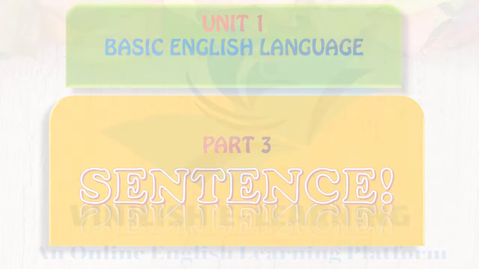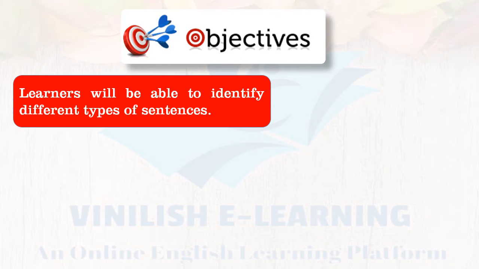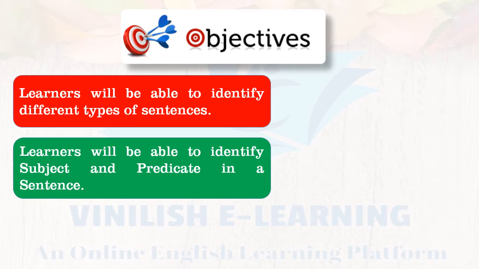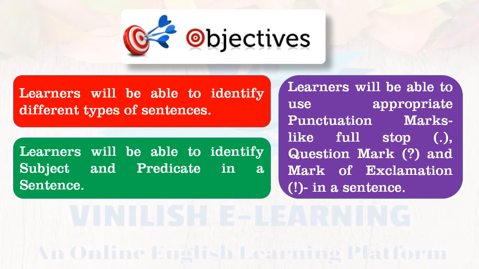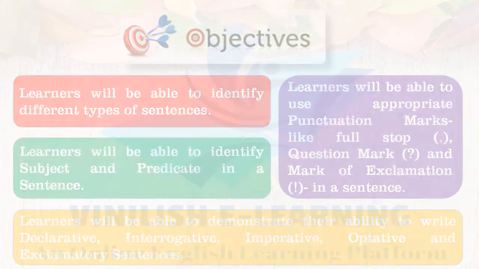Part 3, Sentence. Objectives. The learners will be able to identify different types of sentences. They'll be able to identify subject and predicate in a sentence. They'll be able to use appropriate punctuation marks like full stop, question mark, and mark of exclamation in a sentence. Learners will be able to demonstrate their ability to write declarative, interrogative, imperative, optative, and exclamatory sentences.